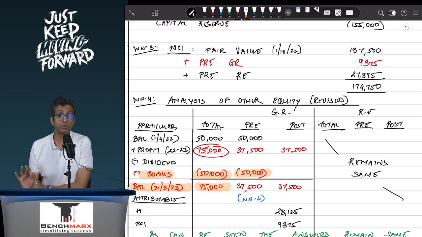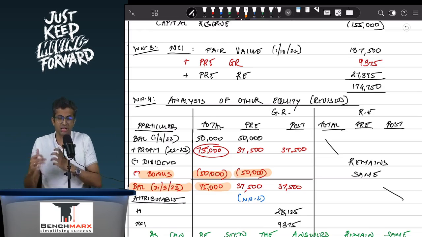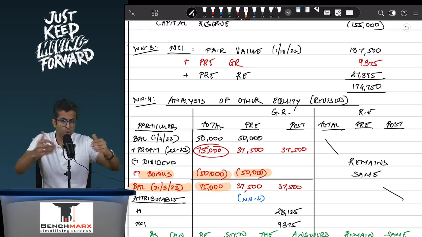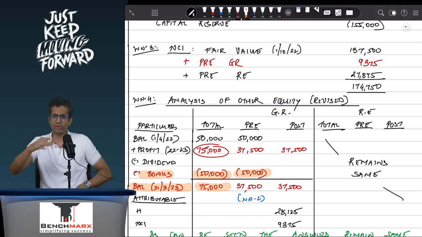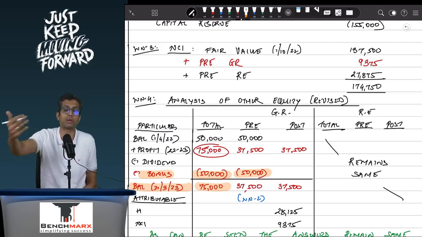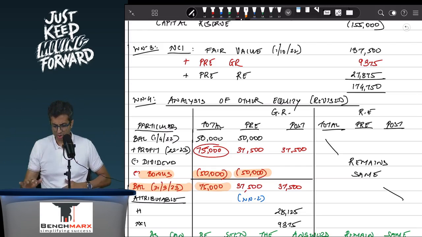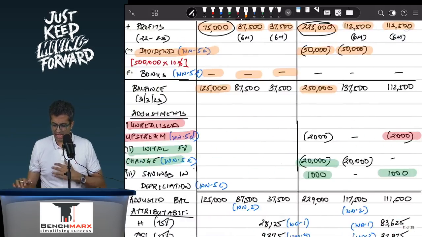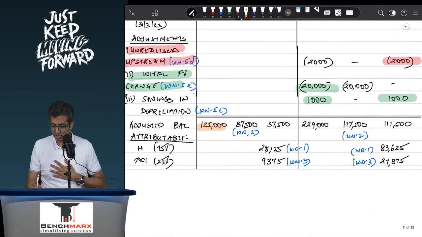So this would be the difference. You can sit at peace and understand these treatments through the board note that I will be sharing. I'm just running you through. So this would be the treatment for bonus if you want to separately give the effect for bonus. Okay. So after all of that is done, you will find the adjusted reserves and then split it between the parent and the NCI.